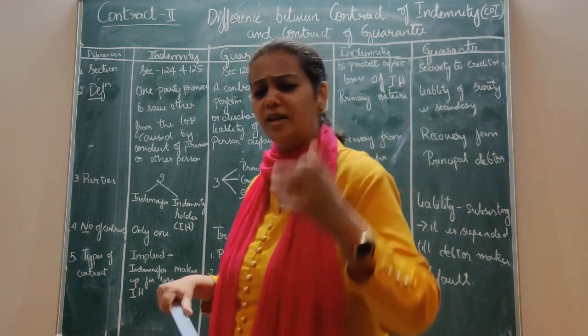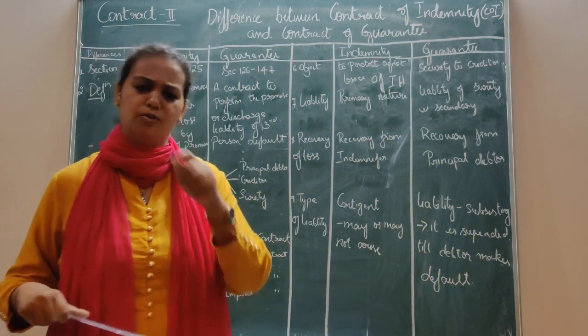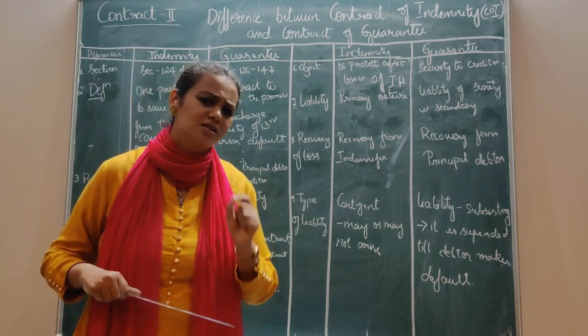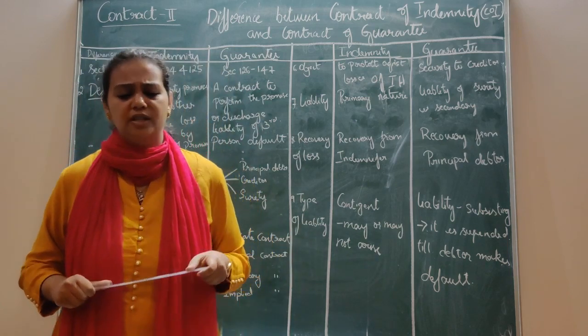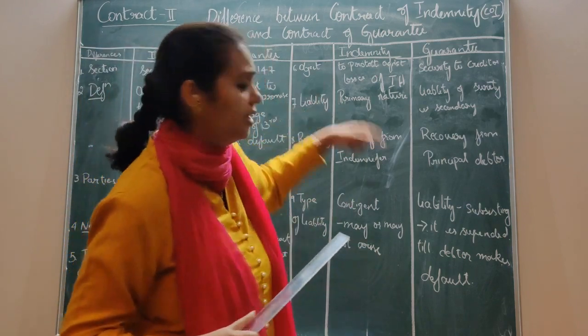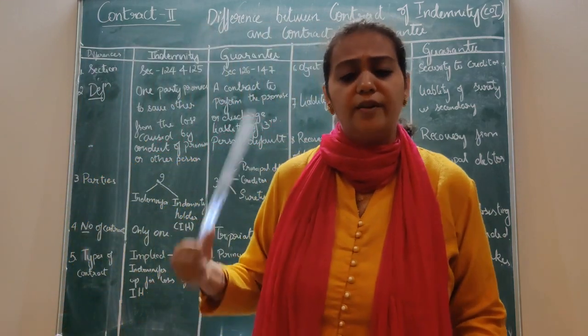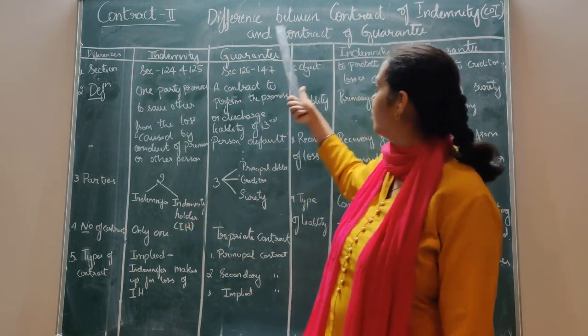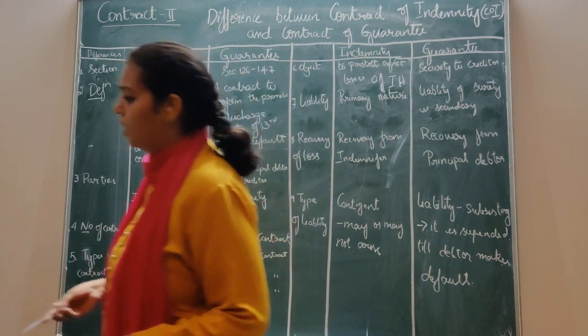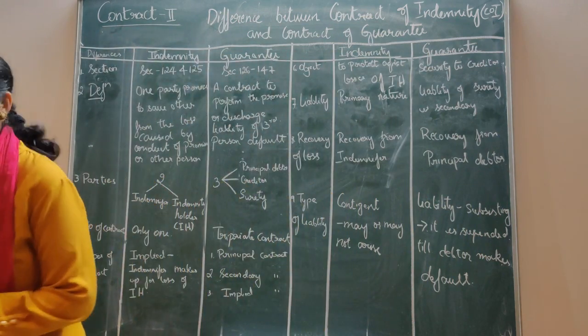Since there is very little resemblance, not a major one, very small. There also you're making up for the loss, here also somewhere you're making up for the loss. So that is why you may find some resemblance, but you have many differences. That's why every time they ask this question: difference between contract of indemnity and contract of guarantee. Now let's have a quick revision on this.